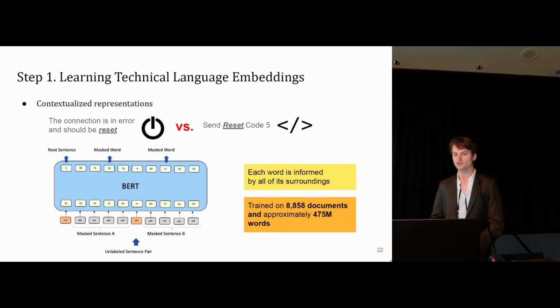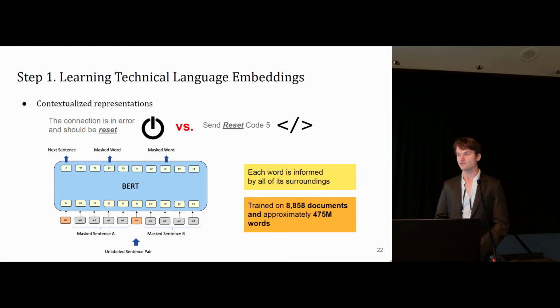So step one is learning the technical language embedding. We use a contextualized representation called BERT. And the basic concept is that the meaning of a word is based not only off its strict definition, but also its context. In this case, the word reset means a different thing depending on the words that surround it.